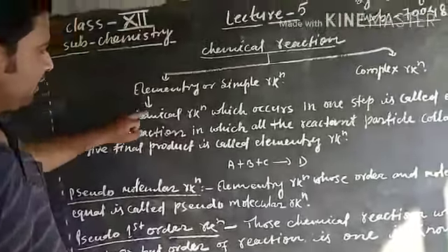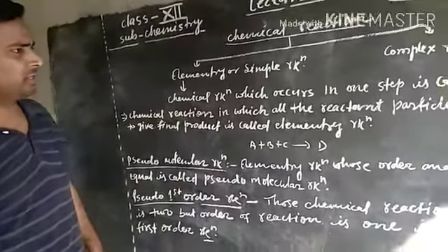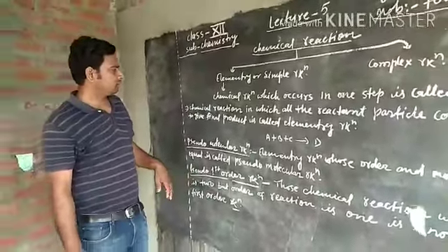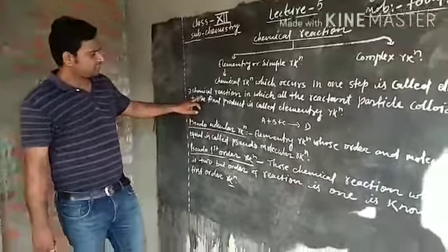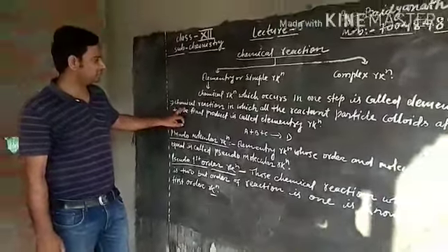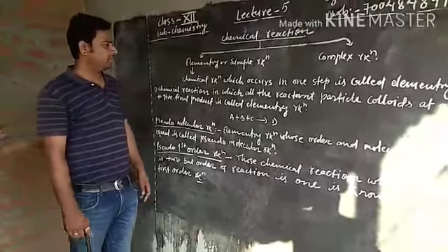Elementary reaction: a chemical reaction which occurs in one step is called an elementary reaction. Or a chemical reaction in which all the reactant particles collide at a time to give the final product is called an elementary reaction.